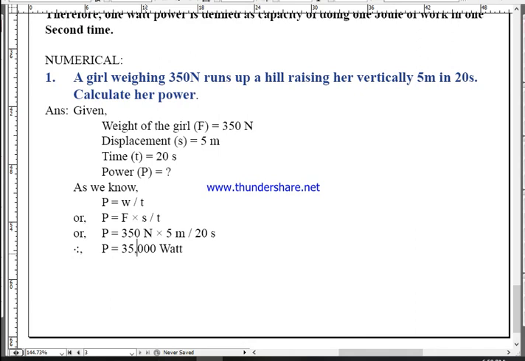Any confusion up to here? Okay, if no confusion, wait, am I making any mistake, especially in calculation? 350, yes, 350 times 5. Okay, let me calculate it again. 350 into 5 divided by 20.